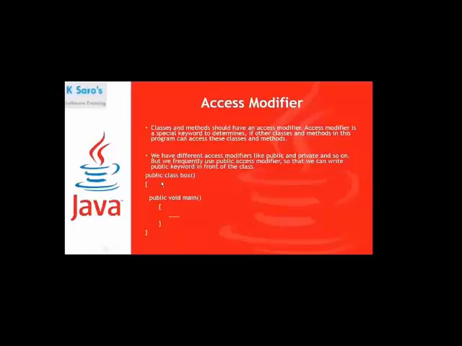So now, before the class name and the main method, these two use the public keyword. This is the exact structure to write a Java program. The structure of the Java program.